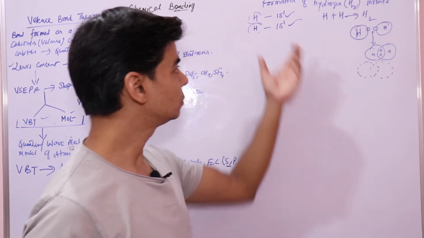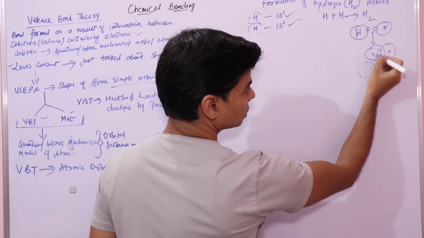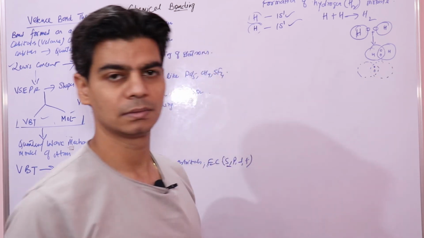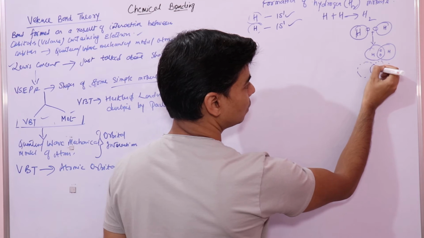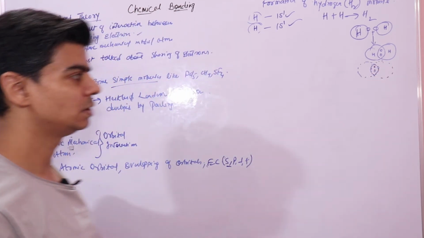So when these two orbitals overlap, these electrons would be present in this overlapping region, due to which the bond gets formed in the hydrogen molecule.